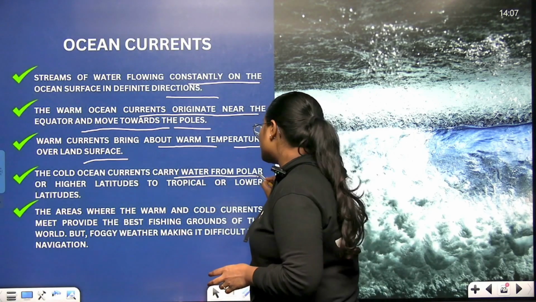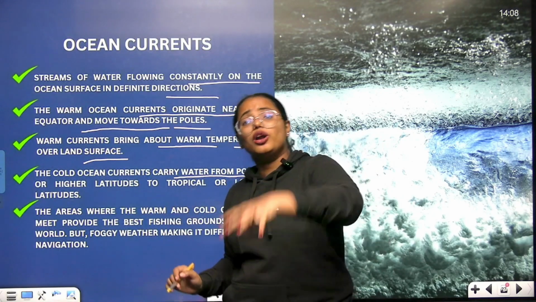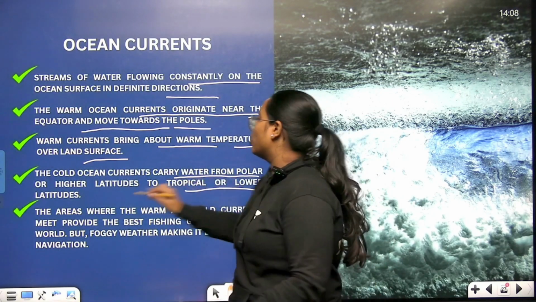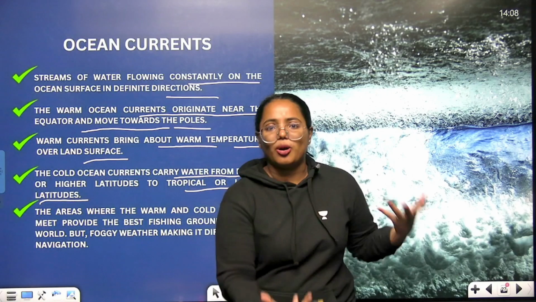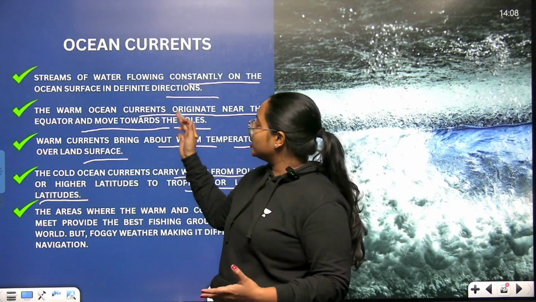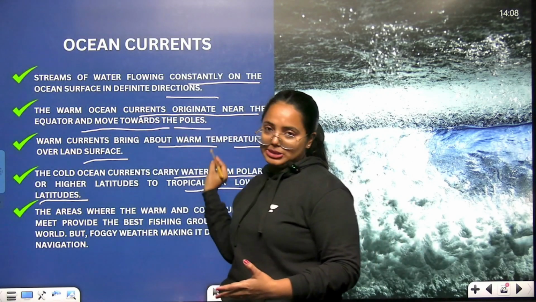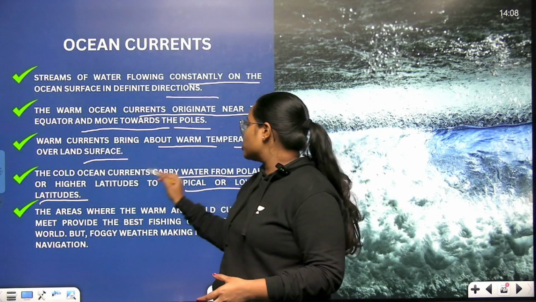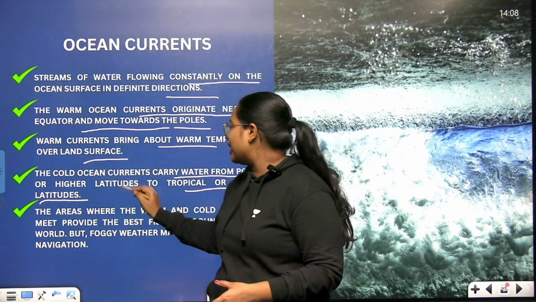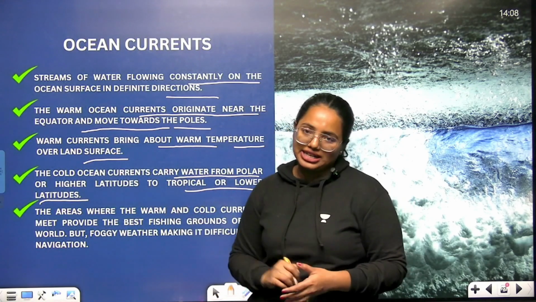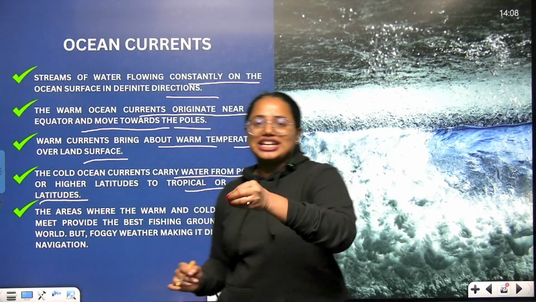These currents carry water from polar regions or higher altitudes to the tropical or lower latitudes. Just opposite. So warm ocean currents originate from the equator and move towards the poles, whereas the cold ocean currents carry water from polar or higher latitudes to tropical or lower latitudes. So this is how you need to categorize them.